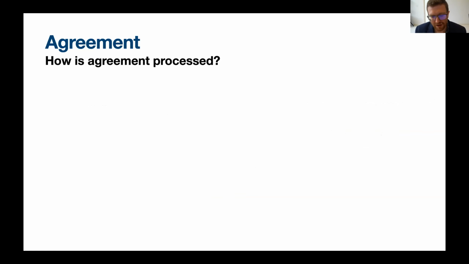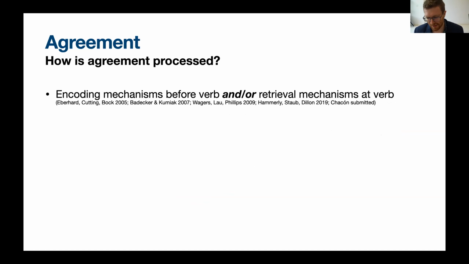There is a lot of work that's been done on the processing of agreement. A lot of it has used behavioral techniques to compare the response to grammatical verbs versus ungrammatical verbs. In this literature, I think it's fair to say there are two camps. One camp emphasizes encoding processes that occur before the verb is encountered.